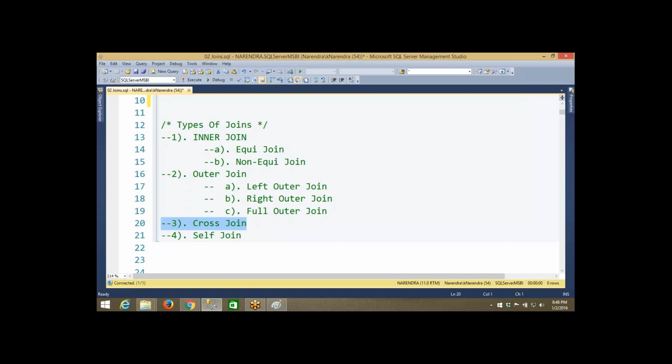Today we will cover only inner joins. I can cover other types of joins also, but it will be a bit confusing if I explain all the joins in one day. I will explain inner joins today and the rest of the joins tomorrow. Now, as of now with respect to this, any questions? 1 minute.